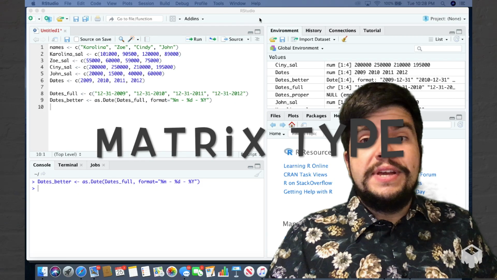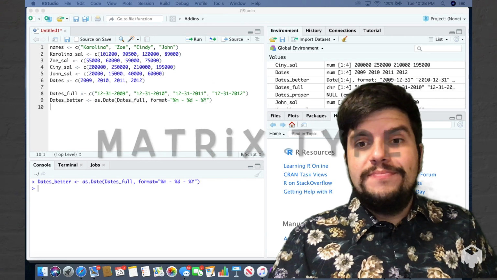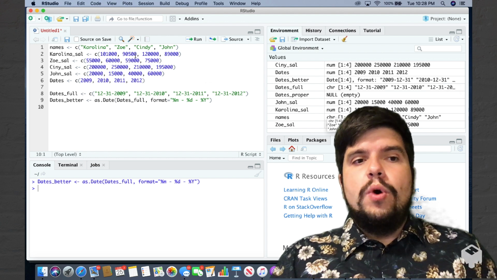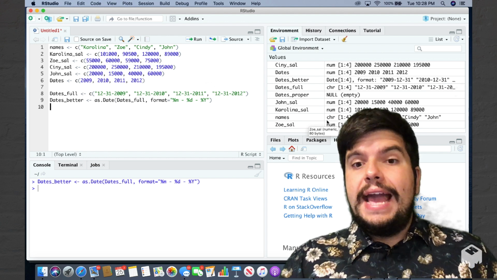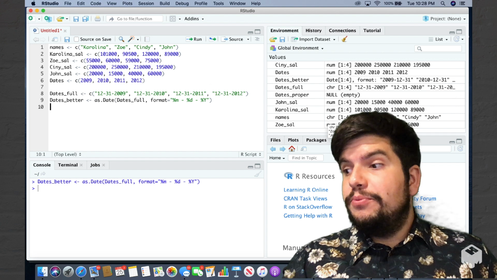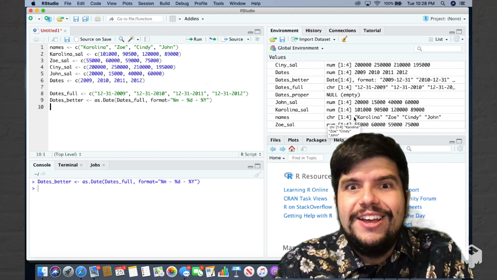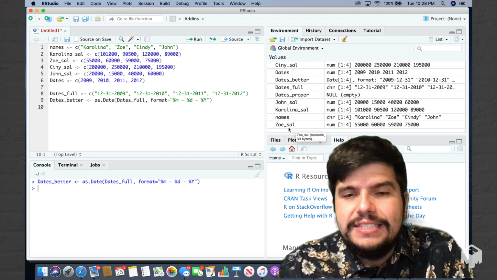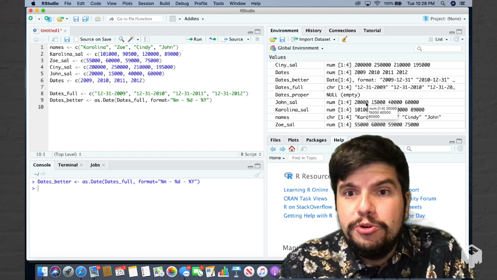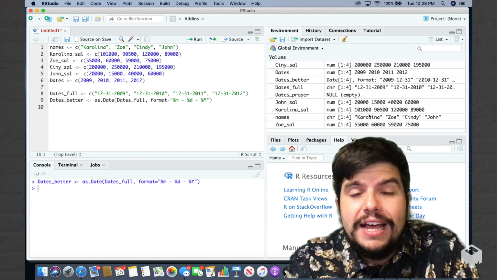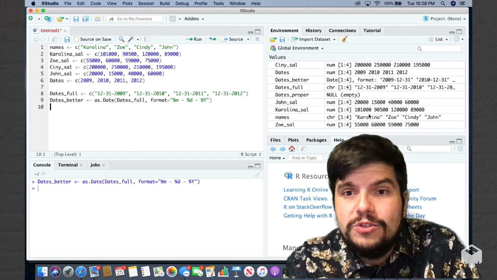Let's do a quick recap of what we have in our environment. In our environment, what we have is one vector that is a character type with names of my roommates: Carolina, Zoe, Cindy, and John. What we also have is salaries of all of my 4 roommates for the most recent 4 years, 2009, 2010, 2011, 2012.